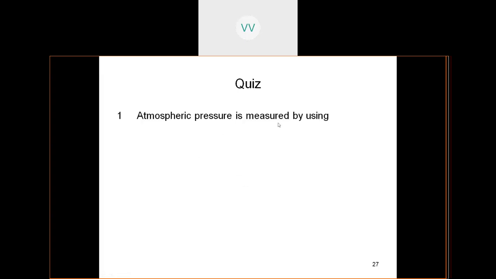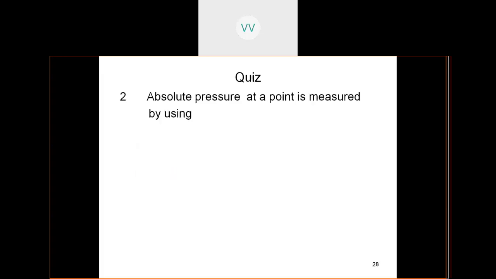So, atmospheric pressure is measured by using: the first option is thermometer, barometer, piezometer, and then manometer. So what is the correct answer, students? Atmospheric pressure is measured by a barometer. We have seen atmospheric pressure in yesterday's class, where we discussed that. It is a barometer in which 76 centimeters of mercury is equivalent.